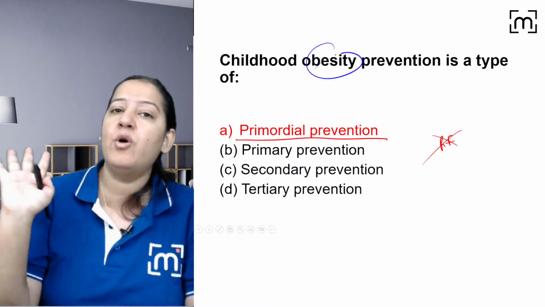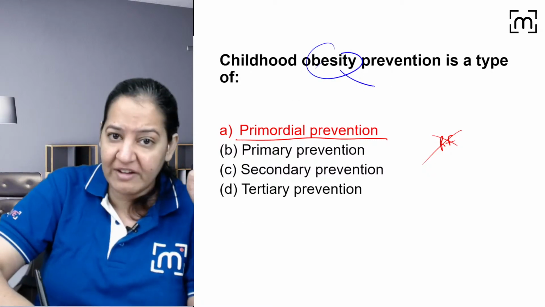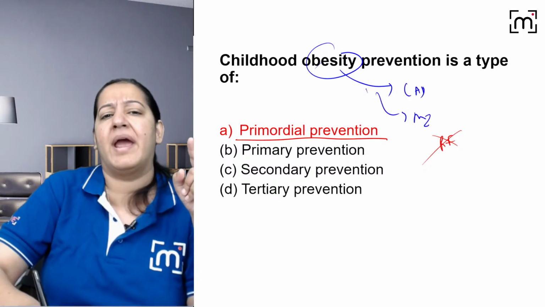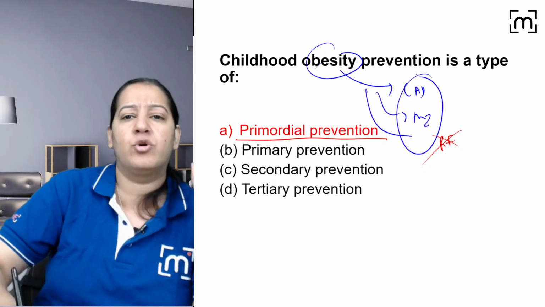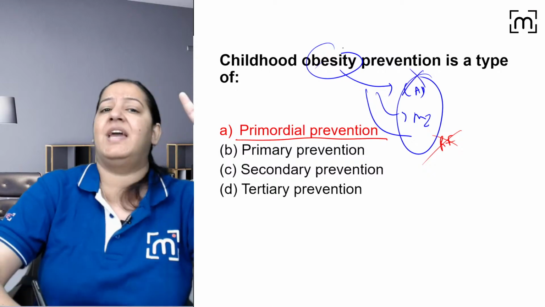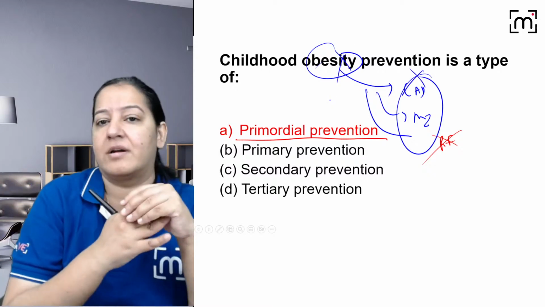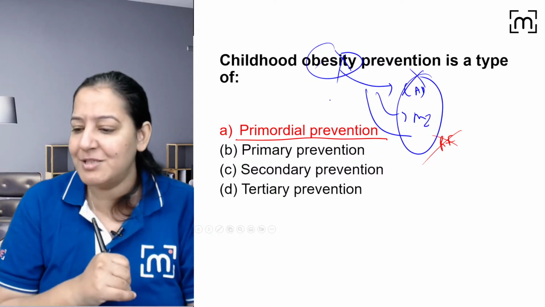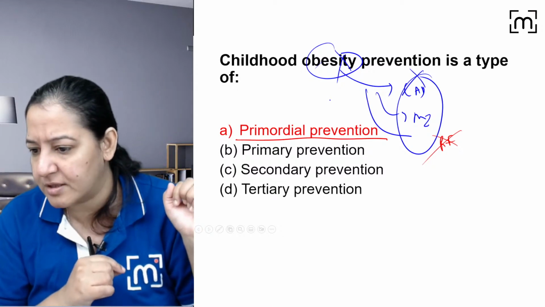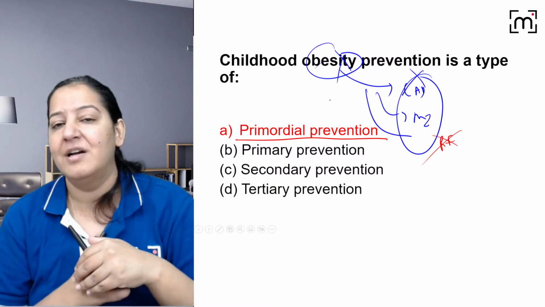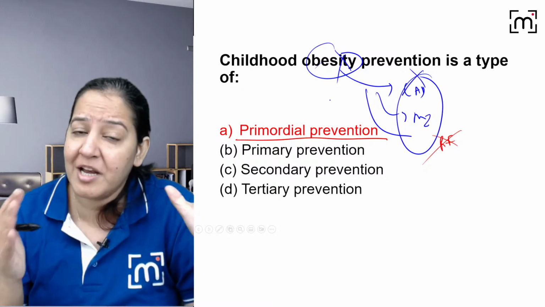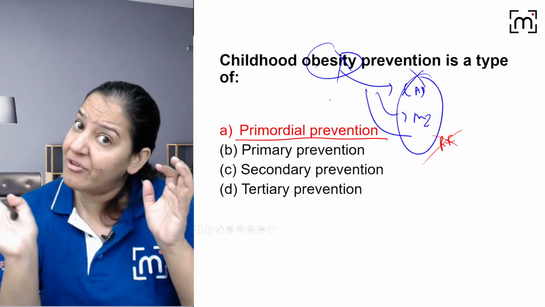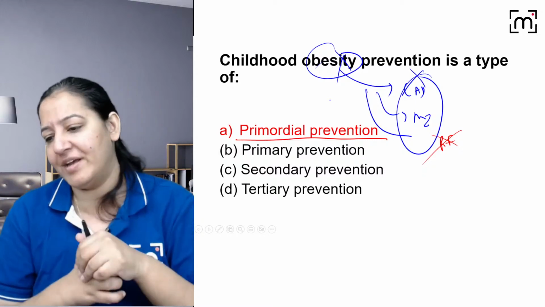So obesity itself won't happen, the risk factor won't be there, so all the diseases caused by obesity, the coronary artery disease, the heart disease, the MI, whichever diseases involve obesity, those diseases also won't occur, because obesity is not there, because you are eliminating the risk factor. You are not eliminating the disease, you are eliminating the risk factor for the disease. Please mind it. You got it. Rakesh, you got it. Gaurav, it's not B, it's A. You are eliminating the obesity. Obesity is a risk factor for multiple diseases. You are eliminating the risk factor by doing so. So it is primordial. It's not primary.